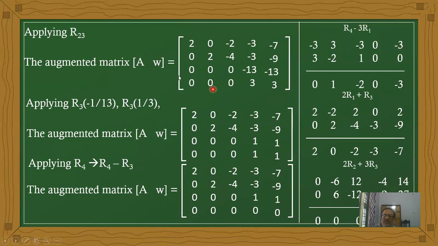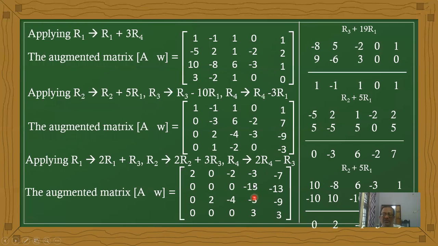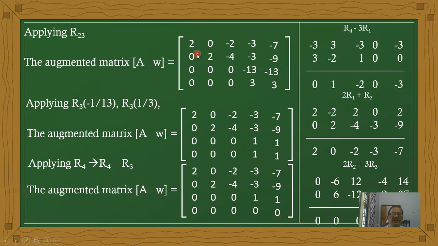Now observe the condition. I'm interchanging the second row and third row. After applying this condition, we get the final matrix. The first row is 2, 0, minus 2, minus 3, 7, minus 7. And the next is 0, 2, minus 4, minus 3, minus 10, and these are the same. Minus 13, 13, and same.